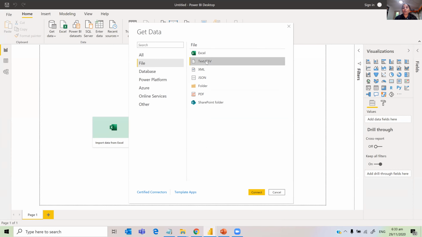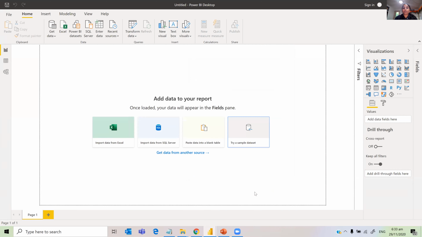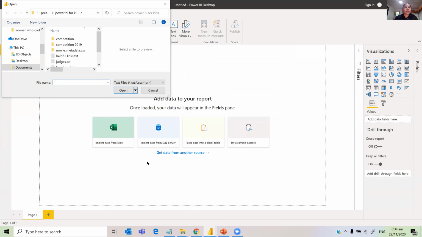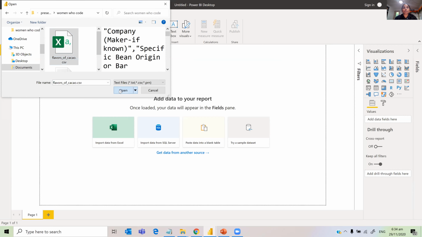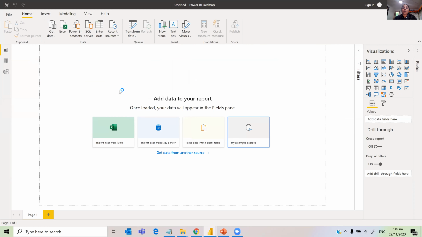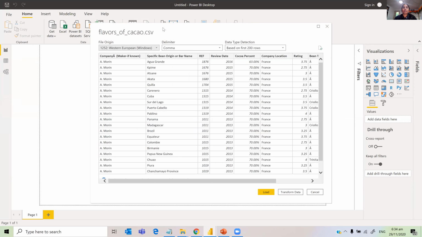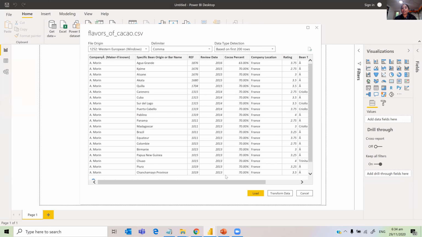So I'm just going to click on that and then say Connect. Then I have to choose my data set. I'm not too sure where my data set is. Yeah, I'm choosing my data set, Flavors of Cocoa, and I'm just going to open that. So this is the window that opens. And like I said, if you don't want to do any modifications, you can just Load. Otherwise, you can click on Transform Data.